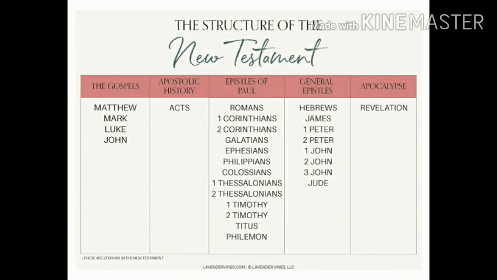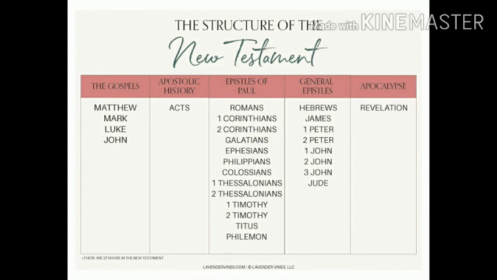Then epistles. In epistles, there are 21 epistles in total. In that, the first 13 are Pauline epistles. I'll read it for you. Romans, 1 Corinthians, 2 Corinthians, Galatians, Ephesians, Philippians, Colossians, 1 Thessalonians, 2 Thessalonians, 1 Timothy, 2 Timothy, Titus, and Philemon.